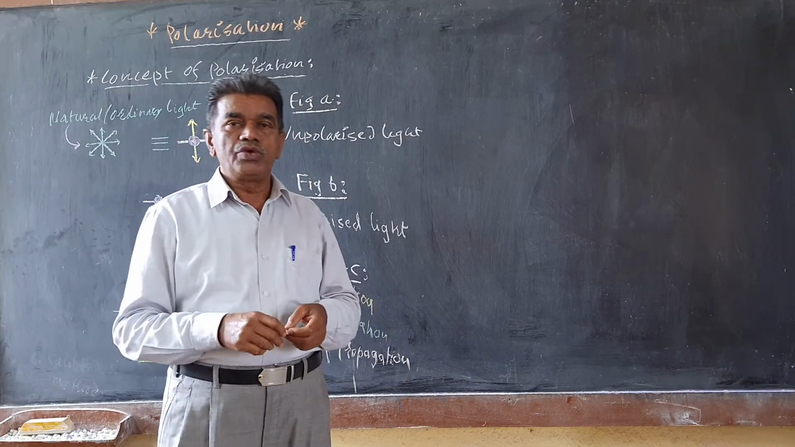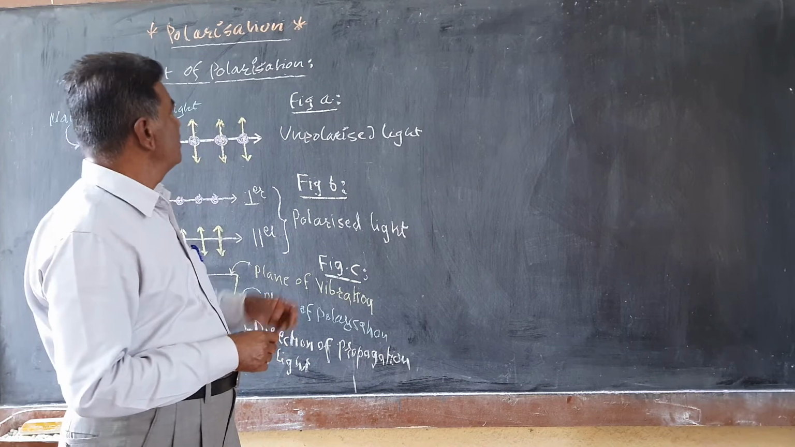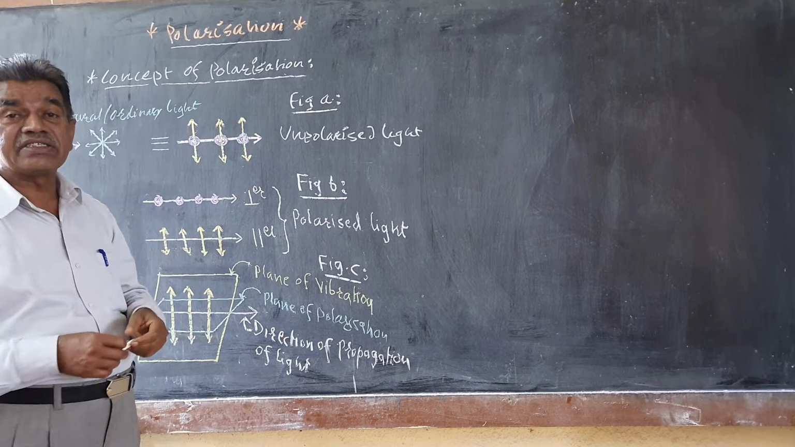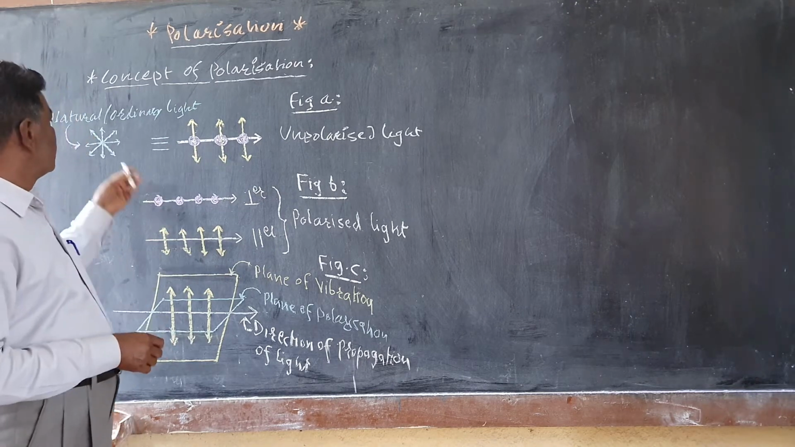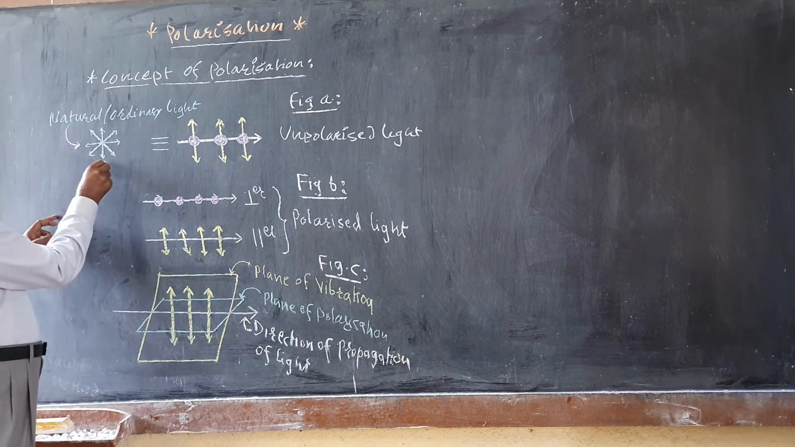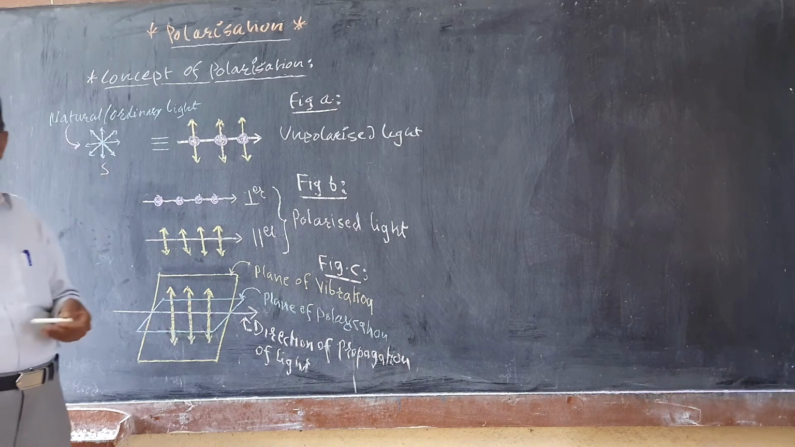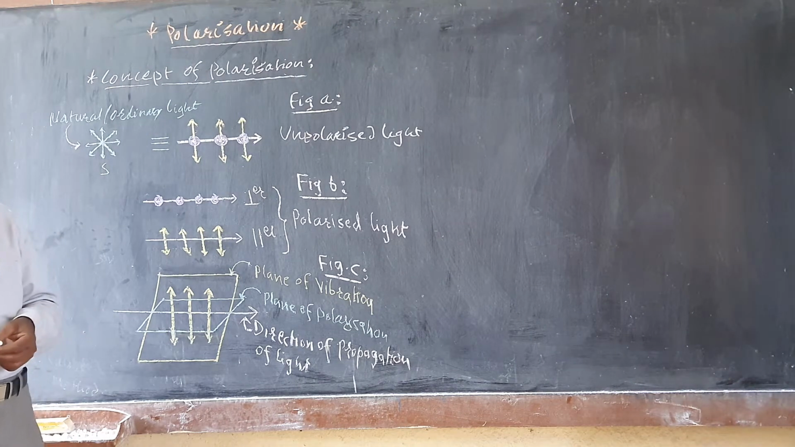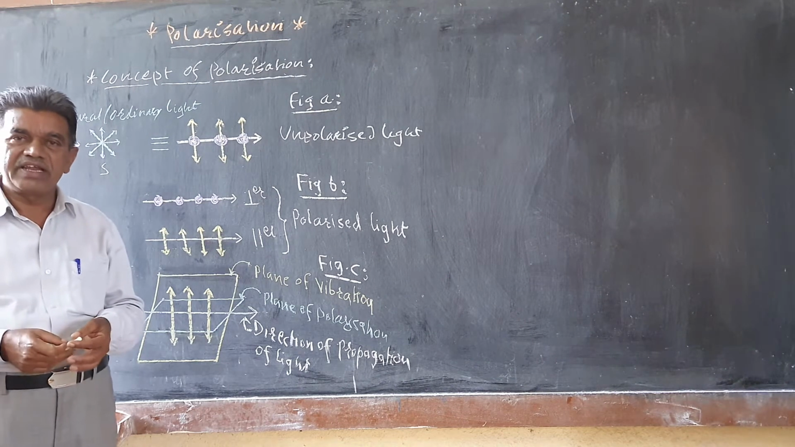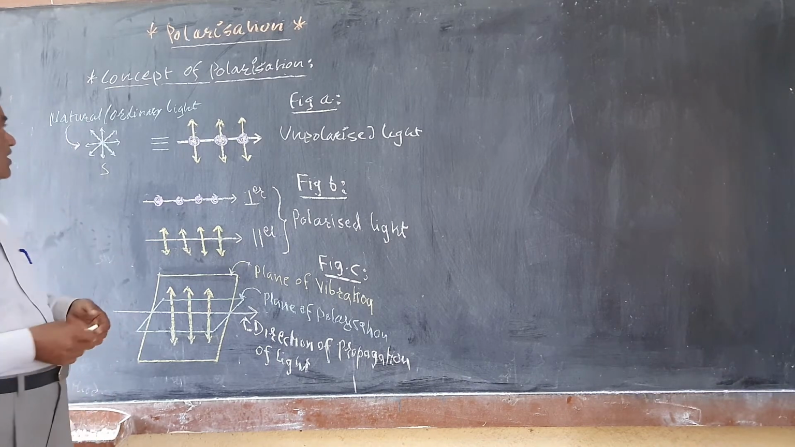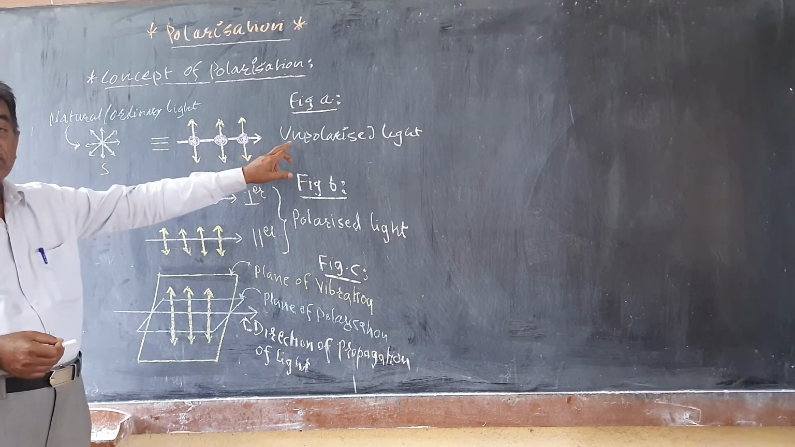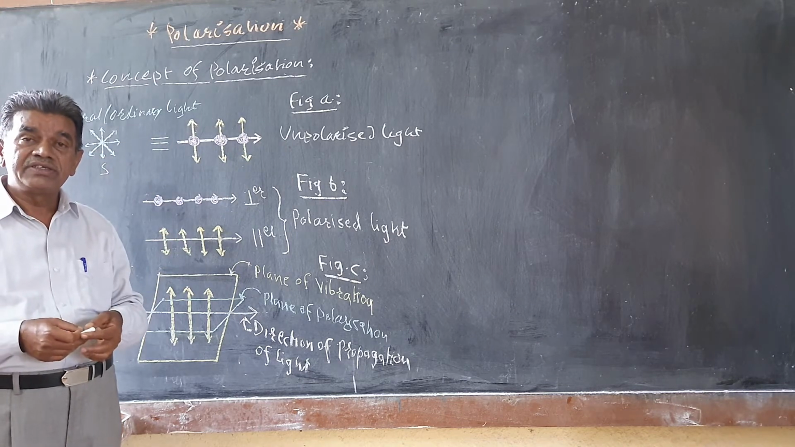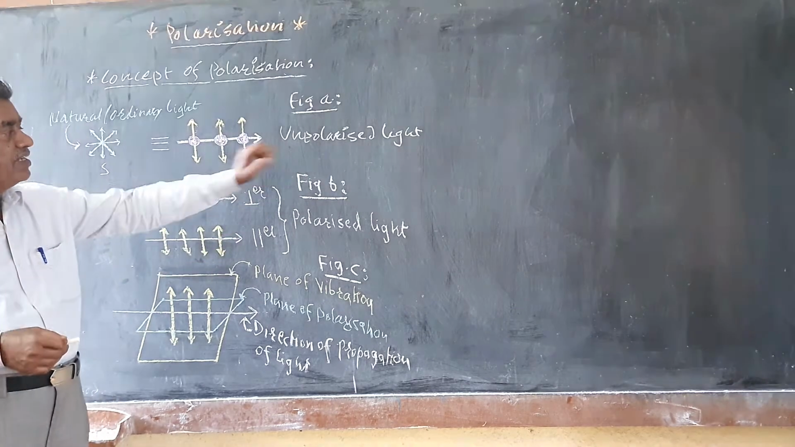Hello students, today we start the new chapter, polarization, and in this we will first see the concept of polarization. The ordinary light, just like the bulb or the tube or the light coming from the sun, these are the sources of natural light. So natural light is always unpolarized light. The natural light coming from the natural sources can be considered as unpolarized light.